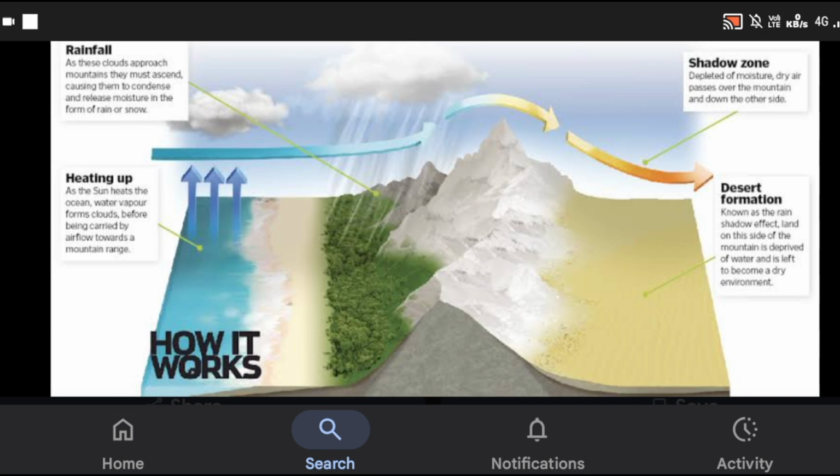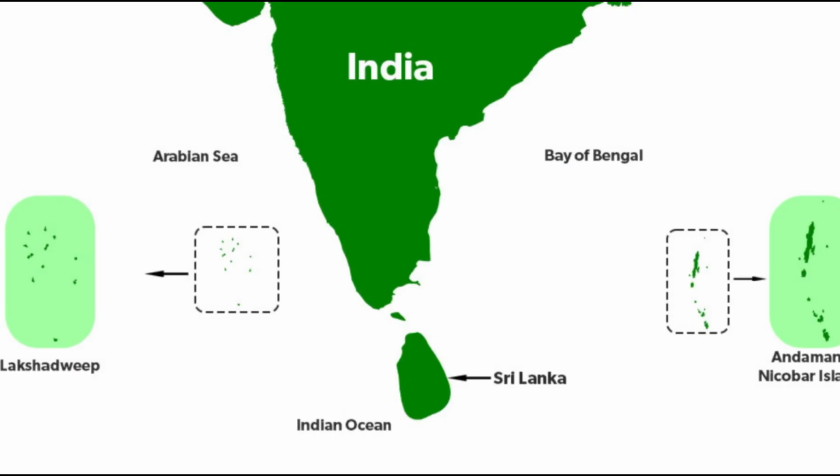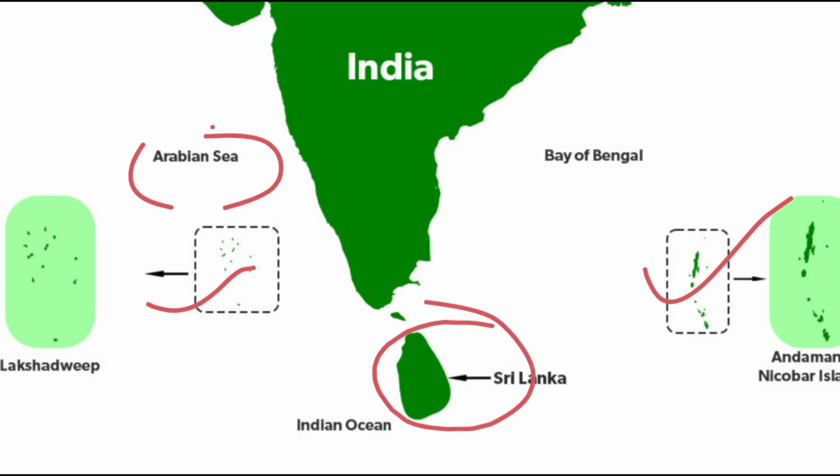Now, without wasting any time, let us dive into the next topic, which is islands. You can see here, students, in the region of the Arabian Sea we have the Lakshadweep Islands, and in the region of the Bay of Bengal we have the Andaman and Nicobar Islands. One more island country is in the south of India, which is Sri Lanka, in the Indian Ocean.